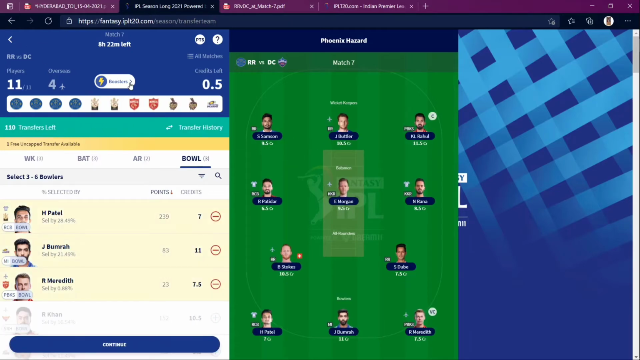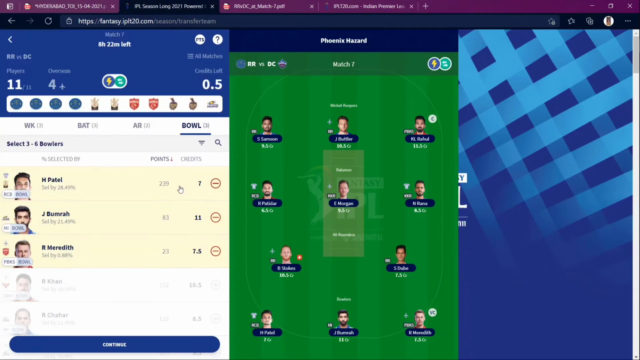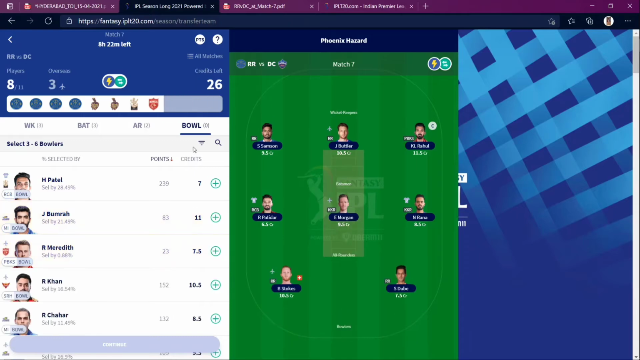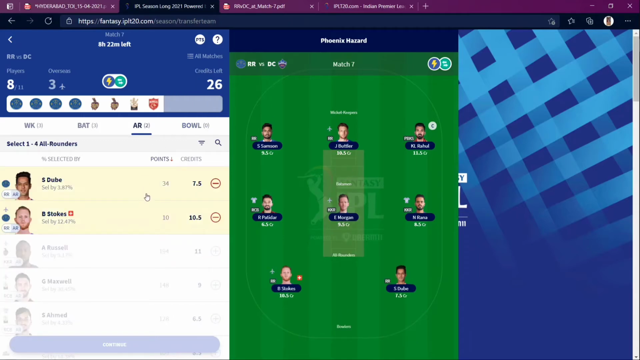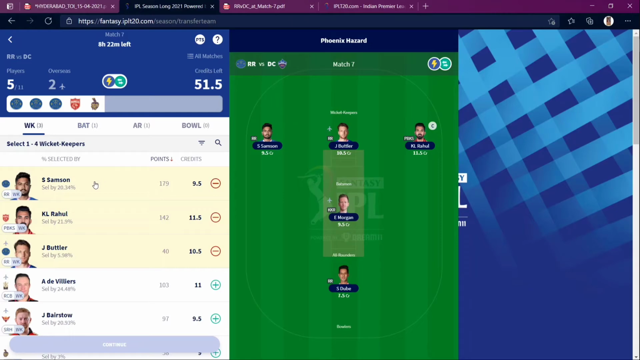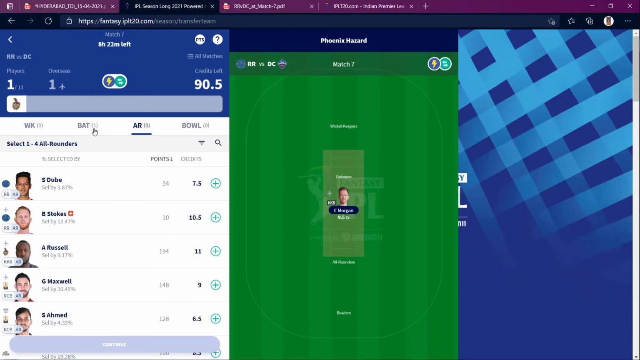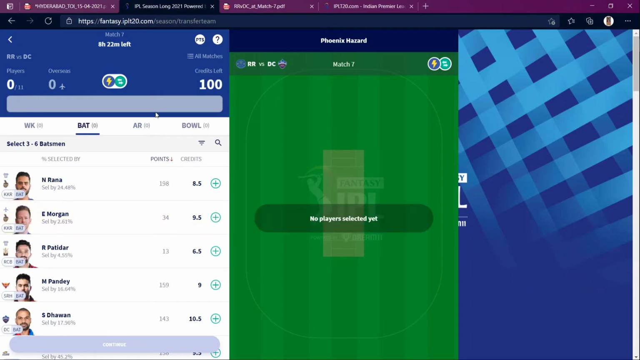I will have boosters, so I can explain to you how to use boosters. So you just click super transfer. I thought of not using it because I have RR 2 players and Dubey 1. So okay, just use this. So I just click apply, and all you need to do is just deselect everyone, just everyone. That's it. Simple as that. Just deselect everyone and go in flow. And I don't know whether you will undo it or not. So this is how you do it.